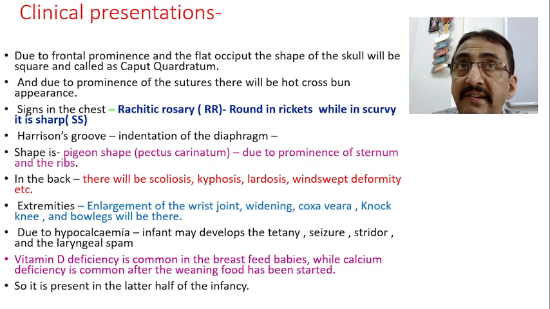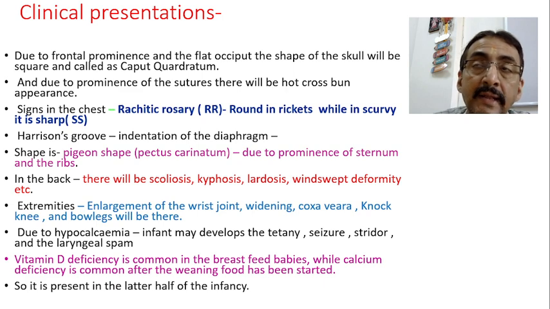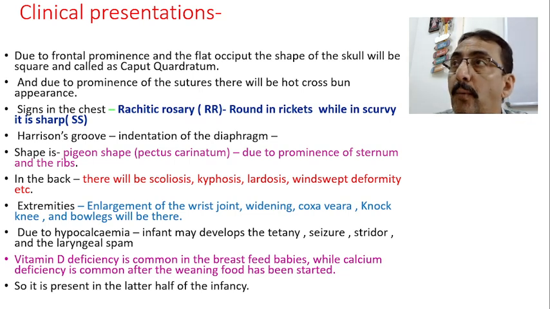Okay, now in the extremities, if you see, there will be enlargement of the wrist joint. I told why it expands. There will be widening of the wrist joint. Coxa vara will be there, knock knee will be there, and bow legs will be there.